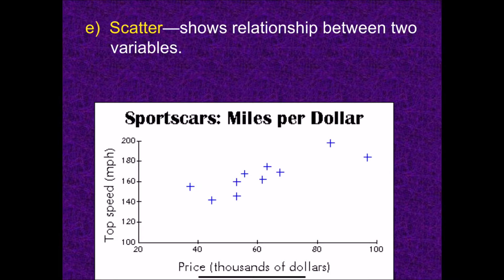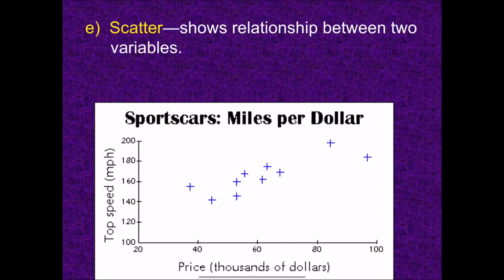But maybe it's that a really high top speed tends to make the cars more expensive. So you don't really know what's causing what in this case. You just know that there is a relationship between them, right? And that's usually shown as a scatter plot. And by the way, in the scatter plot, each of these individual units isn't necessarily related, because each of these represents a car, which is going to be completely independent of the others. So you're just looking for a pattern.